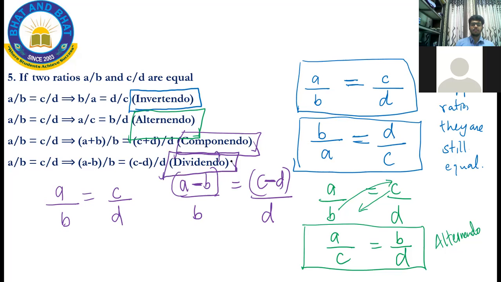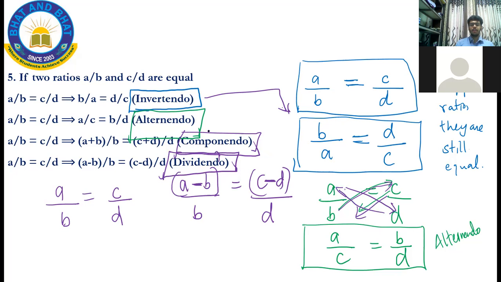So there are four terms you learnt over here. One is you flipped it. If you flip the ratio or invert it, still they are going to be equal. That is called as invertendo. Alternando, if you exchange these places over here, or you can also exchange D and A. A can come over here, D can come over here.